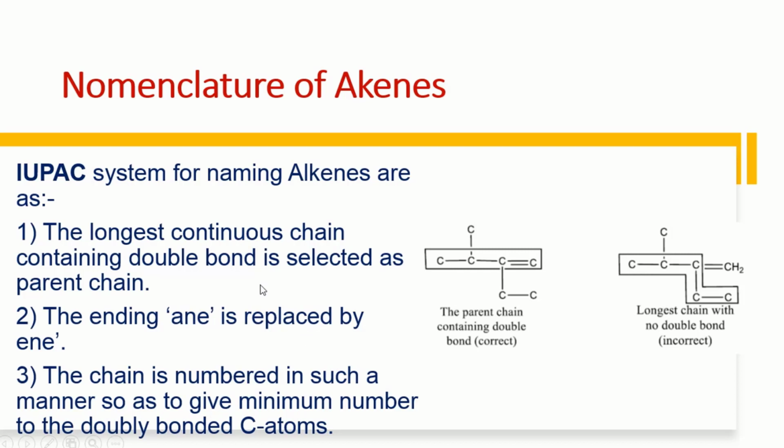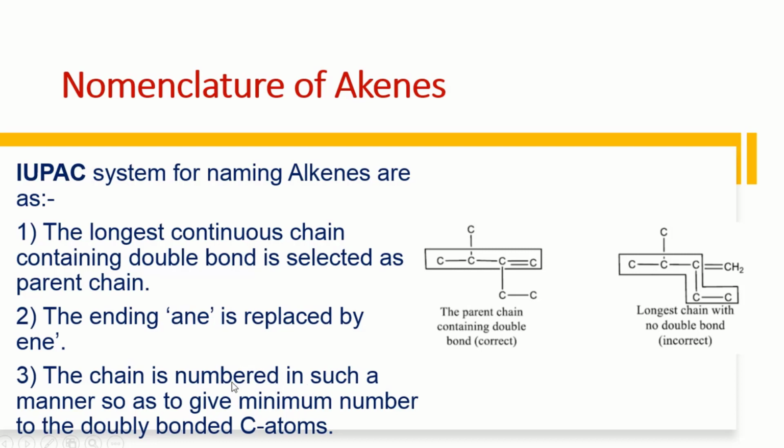For the alkanes, we use the ending ANE, but for the alkenes, the ending ANE of the alkane is replaced by ENE. For example, butene, pentene, hexene, like this. The third rule is how the chain is numbered. As we discussed previously, first we select the longest chain, then we number it.